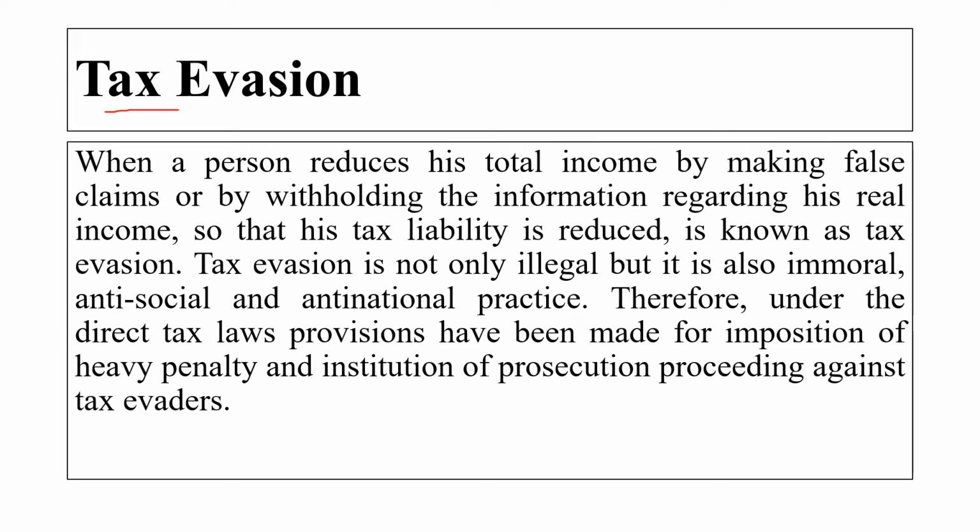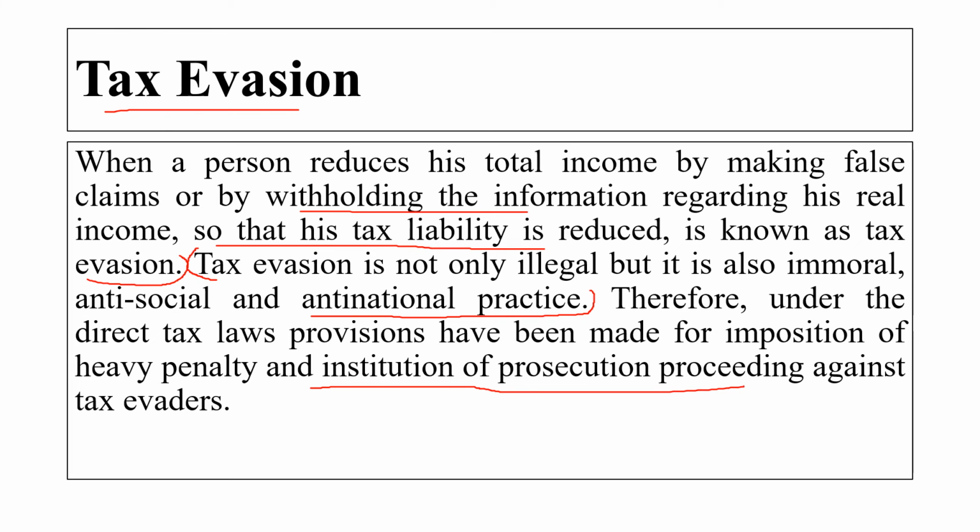First one is tax evasion. When a person reduces total income by making a false claim or by withholding information regarding his real income, so that tax liability is reduced, it is known as tax evasion. Tax evasion is not only illegal but also an immoral, antisocial and anti-national practice. Therefore, under the direct tax law, provisions have been made for the imposition of heavy penalty and institution of prosecution proceedings against tax evaders.